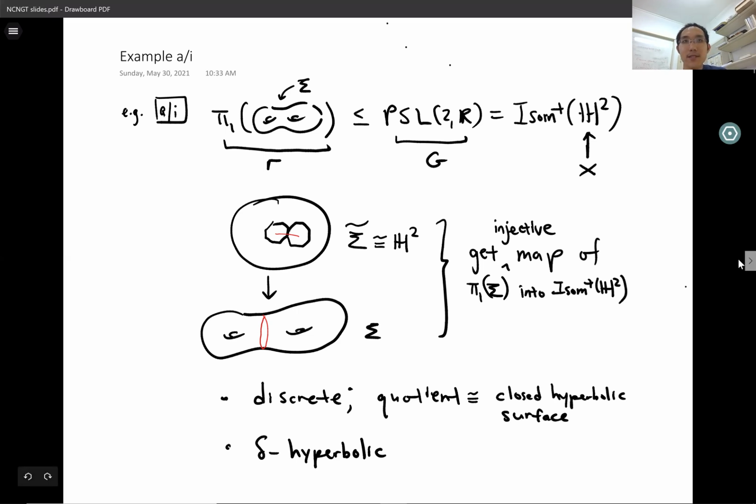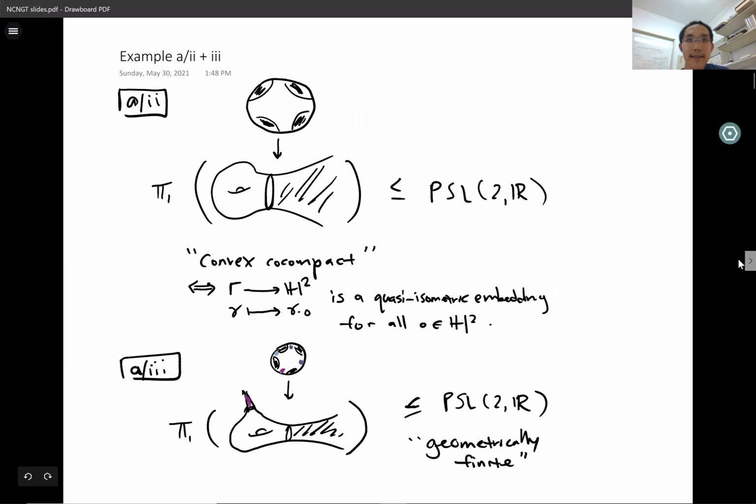So generalizing this first example slightly, we can take, instead of a closed surface, a compact hyperbolizable surface with boundary. Or rather, because it's cleaner to think of geodesically complete surfaces, we're going to attach hyperbolic funnels to the boundary. As in our previous example, we're going to put a hyperbolic metric on the surface and identify the universal cover with the hyperbolic plane. And then just like before, we are going to get a map of the fundamental group of our surface, which is now abstractly a free group, into PSL2R with discrete image.